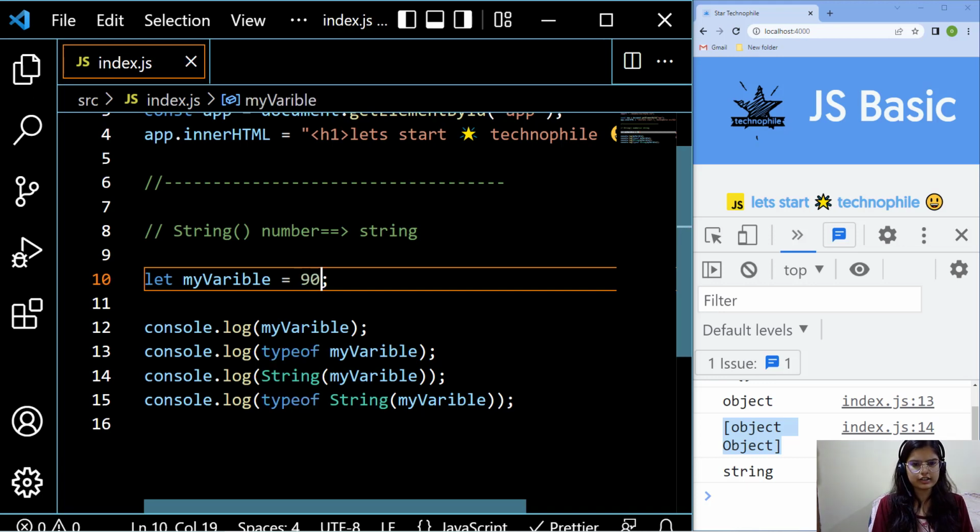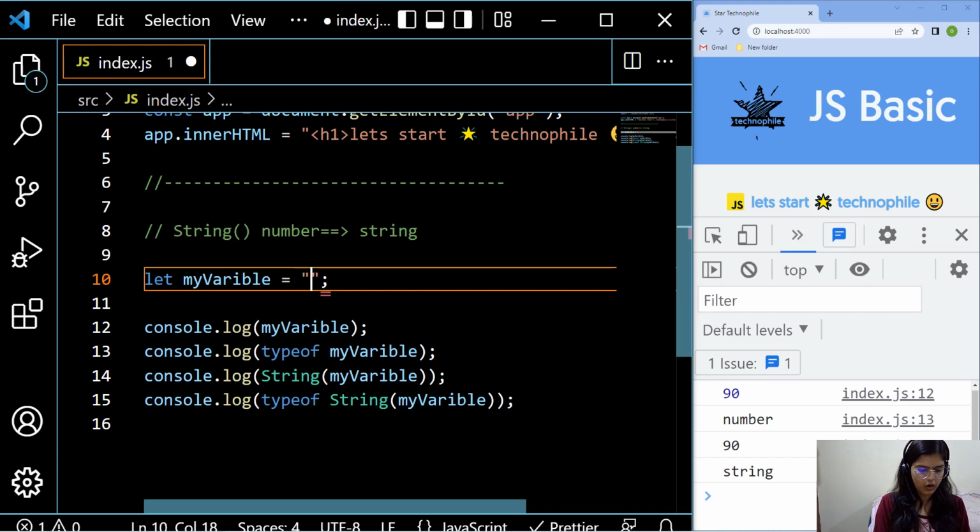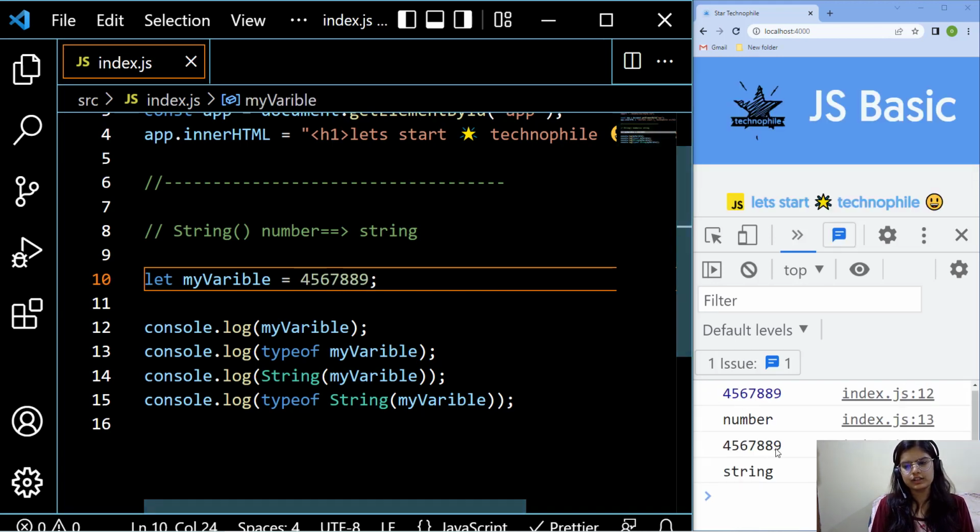90, it's already done, number type is already done. What if it is already a string, and it is going to convert it into the string? What if the number is 4 5 6 like that, a huge number, then it is also going to be converted into the string format. So this is all about the String function, how it converts any data type into the string format. Just play with it and try another data type as well if you want to explore it more.